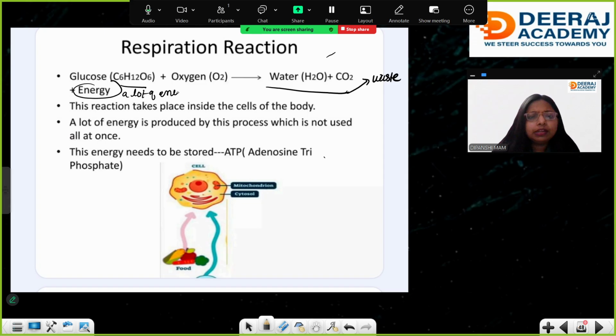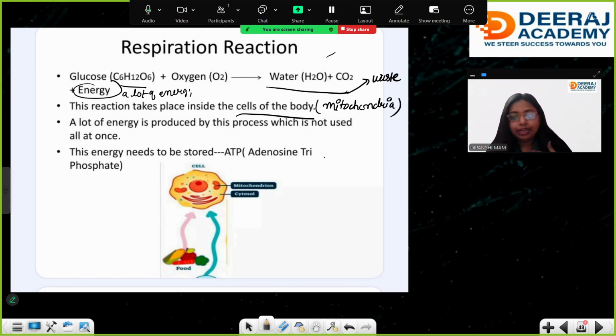But where does this reaction take place, ma'am? It takes place inside the cell, basically in the mitochondria. That's why mitochondria produce a lot of energy. Ma'am, what about the bacterial cell? Yes, bacterial cells also perform respiration, but not in the mitochondria, because bacteria do not have mitochondria. The energy produced in bacteria, in the cytoplasm, is very little, and that is glycolysis.